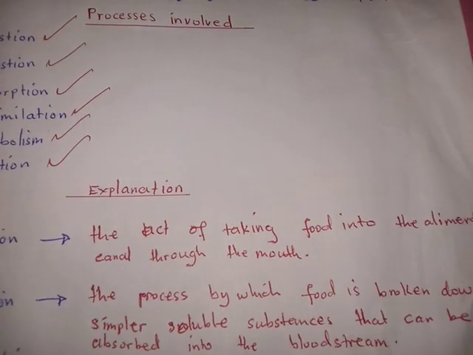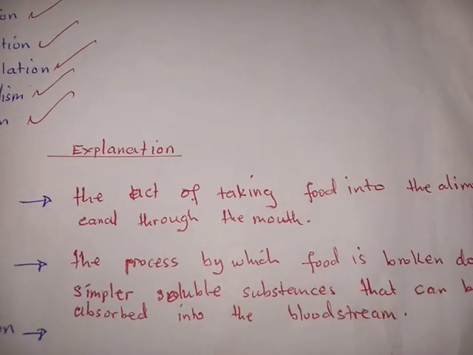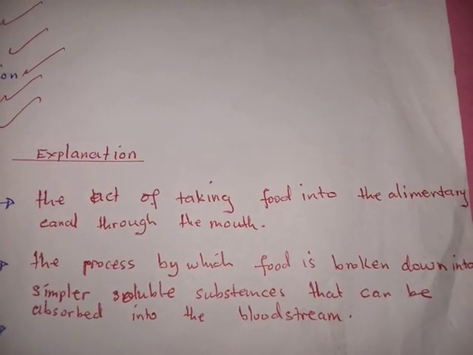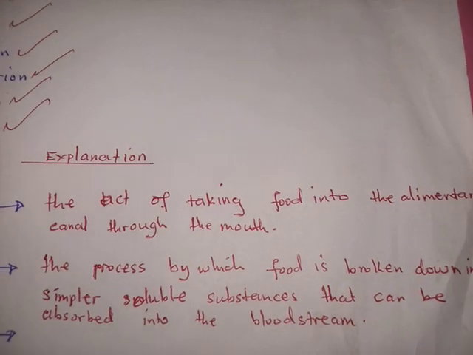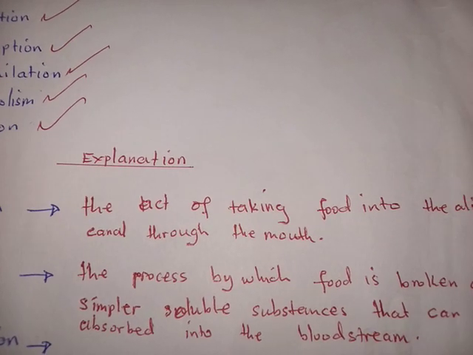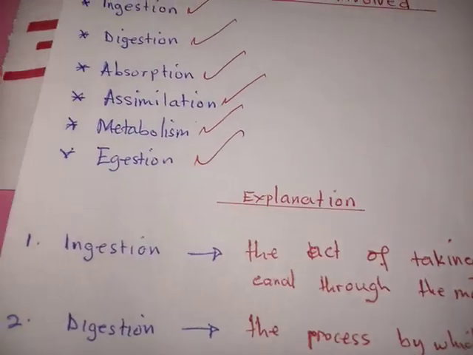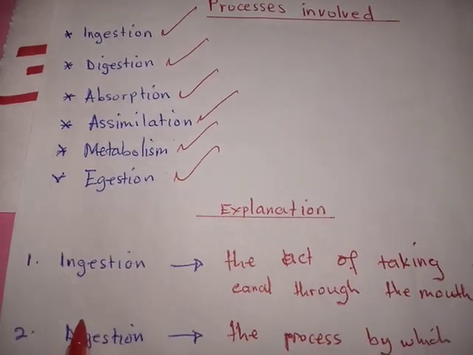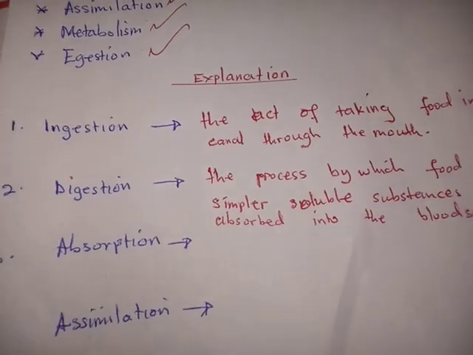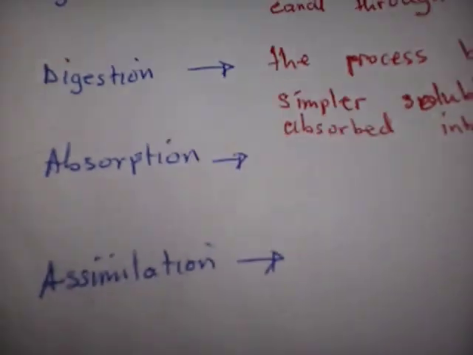And that is our process number 3, absorption. So we are now going to have a look at absorption. We define it, we have an explanation, so that we also understand what absorption is. Because as we have seen, after ingestion, what happens is digestion. Then after digestion, the process that takes place is what we call absorption. So let us now talk about this absorption, and we understand it too.